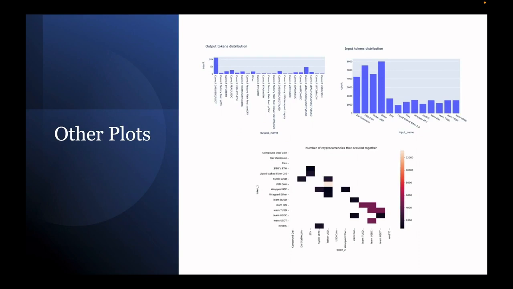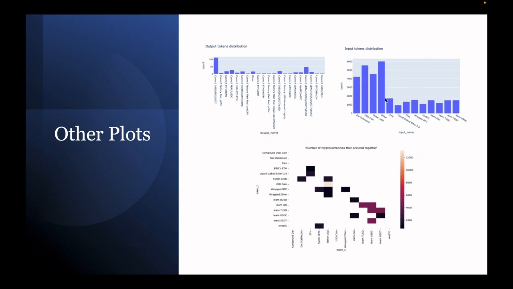You can use multiple tokens to buy a token, and this graph on the bottom, which is a heat map, basically shows the tokens that occur together to buy something. And we can see that USD coin and Tether USD is something that's been used together a lot of times to buy stuff.